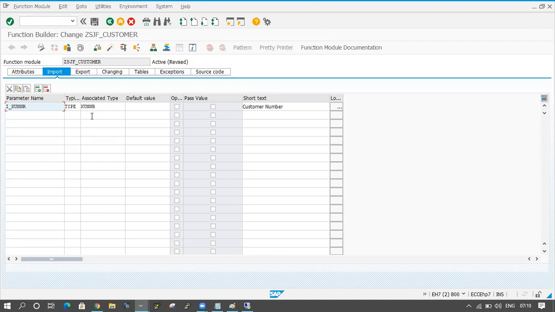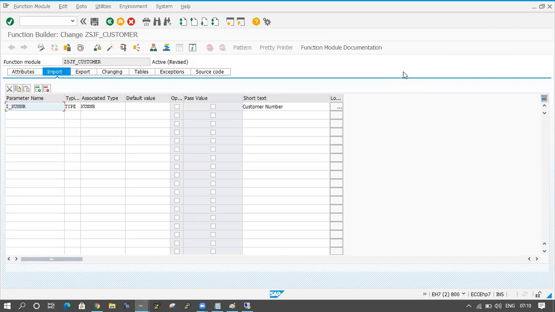What is the difference between pass by value and pass by reference? In an interview, they may ask this question. Pass by value means I'm creating the function module in this system and passing this to another system. From that different system, I am taking some input from outside.